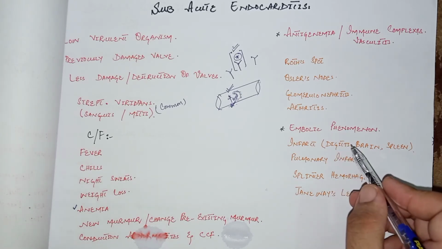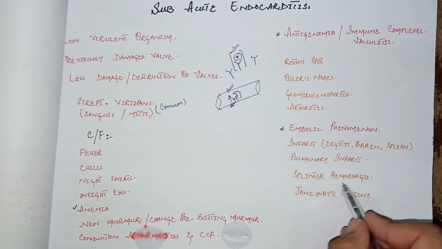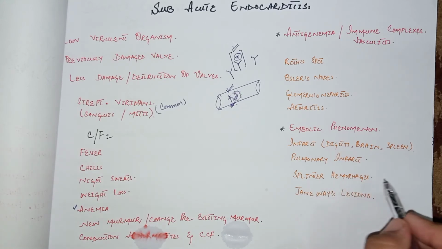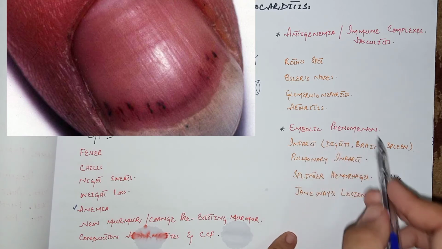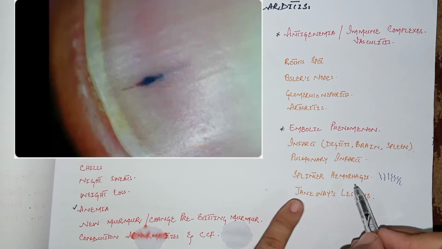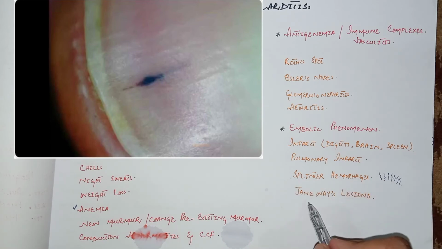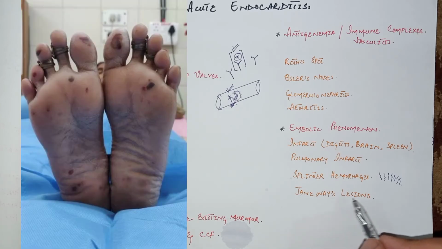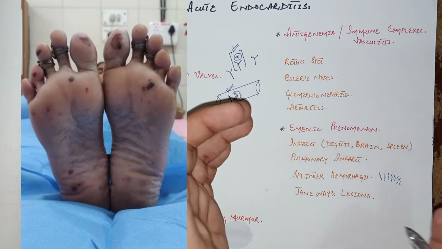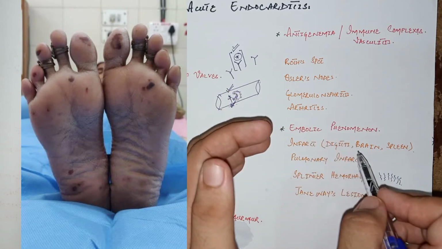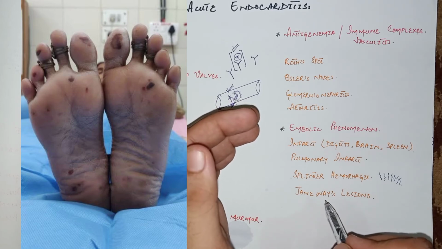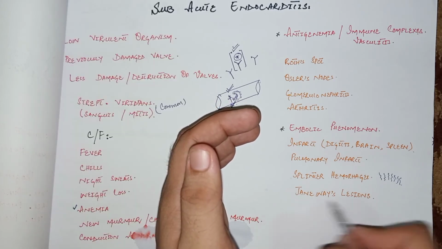Also, when these emboli deposit in and damage the small capillaries of the nails, splinter hemorrhages occur. These are basically vertical hemorrhages in the nails because of emboli deposition in the capillaries, so splinter hemorrhages appear on the nail. And also Janeway lesions: these are painless lesions on the palms and the soles of the feet because of the deposition of emboli in the capillaries and damage to the capillaries of that area. So painless lesions on the sole of the foot and palm of the hand are Janeway lesions, because of the embolic phenomena.